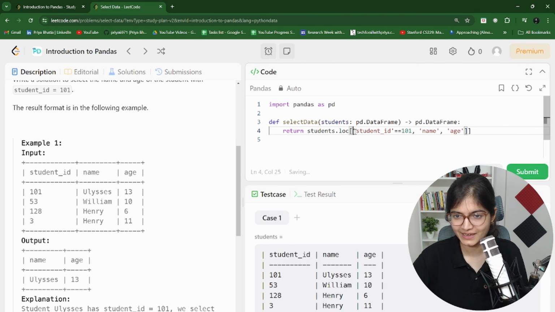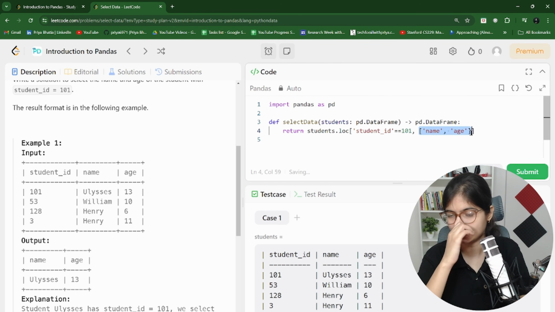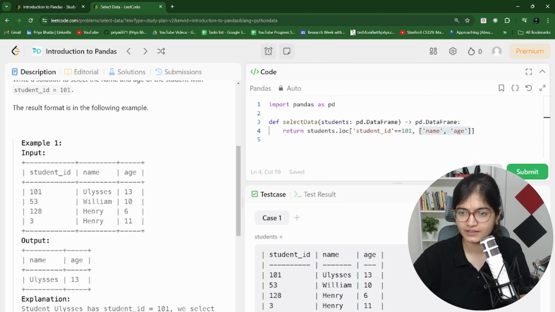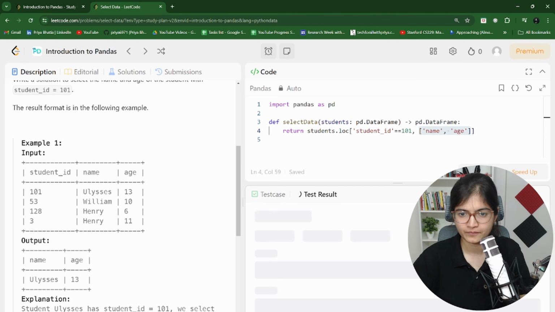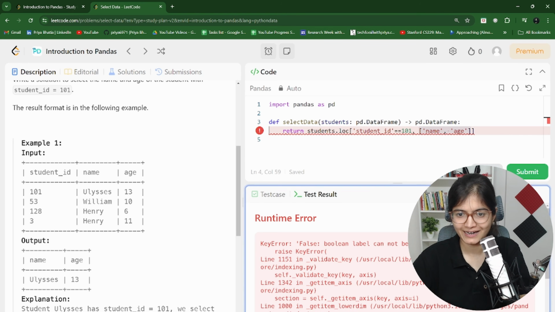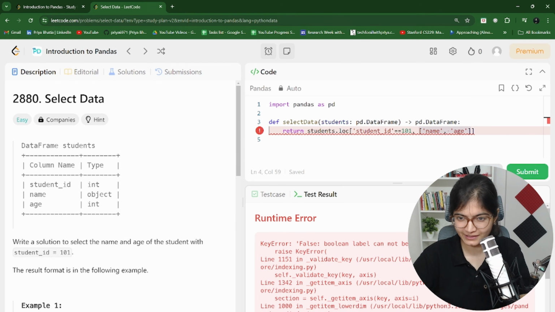Students.loc. What we are saying is at any point of time, if there is a match of this, just do one thing, give me the name and age. Let's try to see whether it is working fine or not. If there is any error, at that point of time, we will try to fix it. Yes, there is an error.